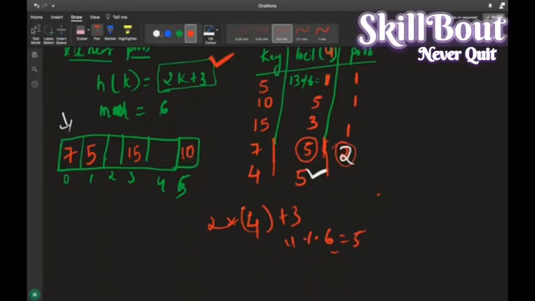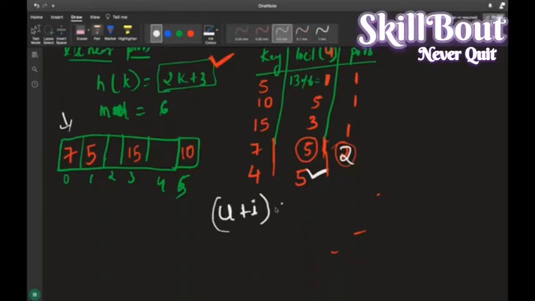Now what I'll do is switch to the probing, right? So now I'll switch to the other equation. What is the other equation telling? I'll be going for u plus i modulus of 6, right? मैं पहला u 5 है, right? So I'll take 5 plus 0 से start करूंगा. 5 plus 0 modulus of 6 होता है क्या? 5 जाएगा, right? So sorry, it will become 5 itself.